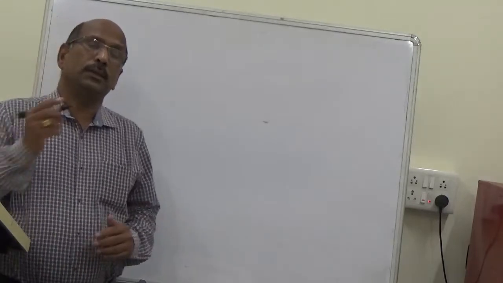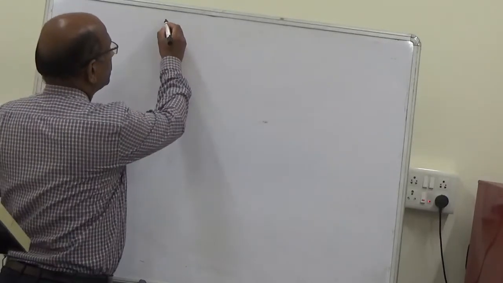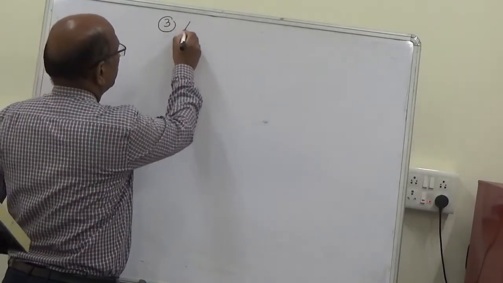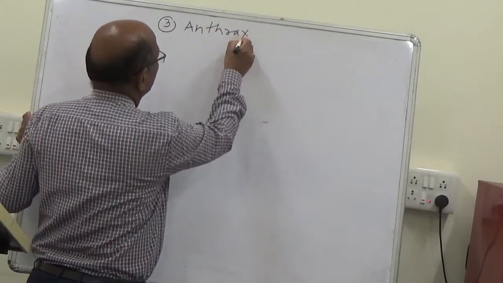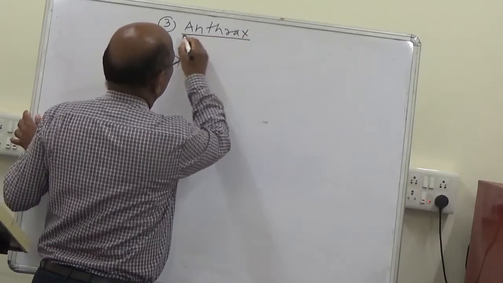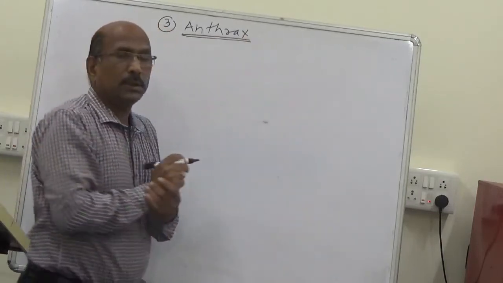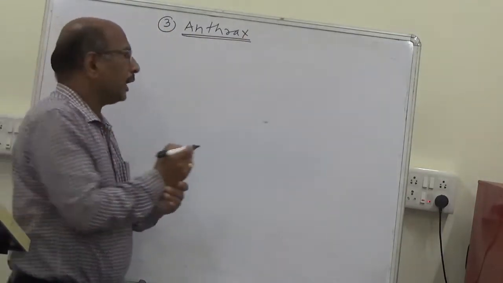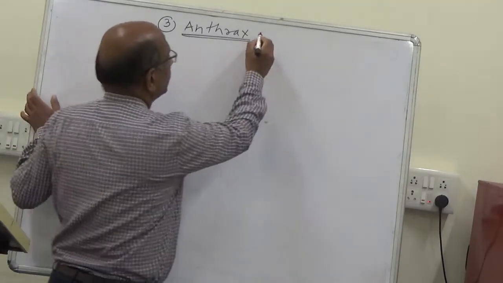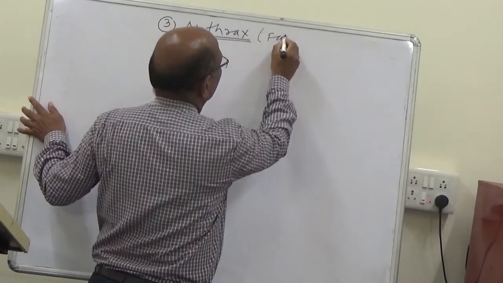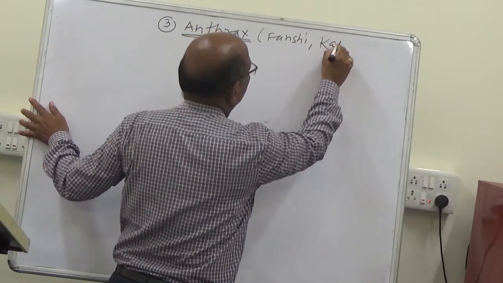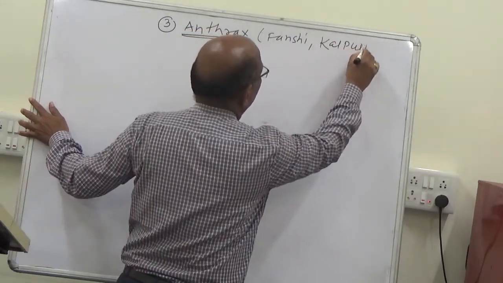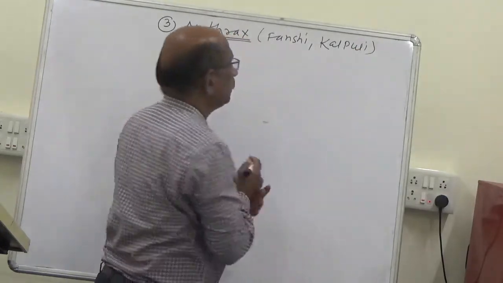Today we start with the third major disease, that is anthrax.